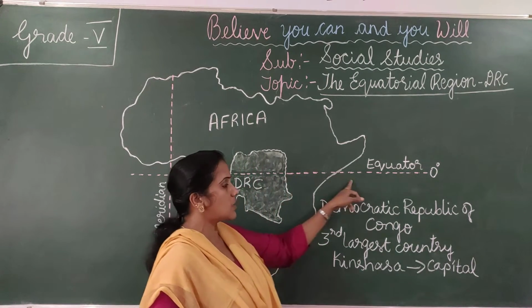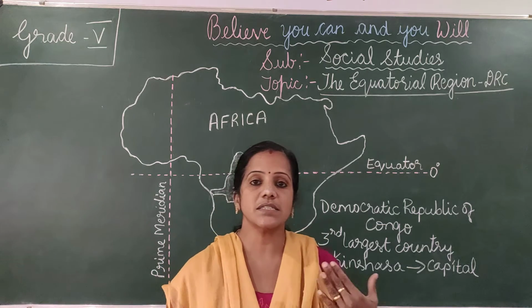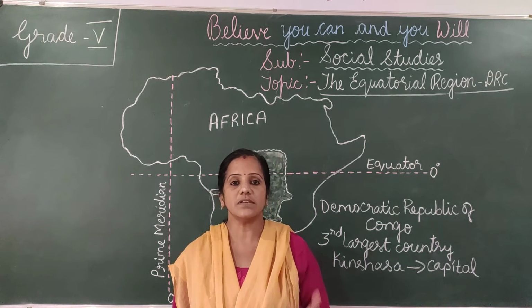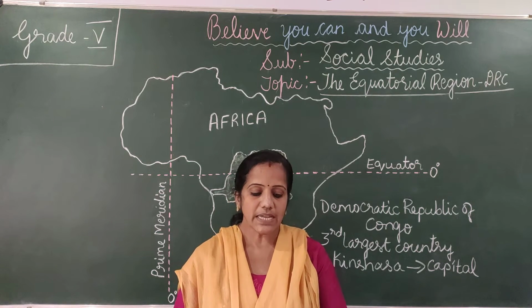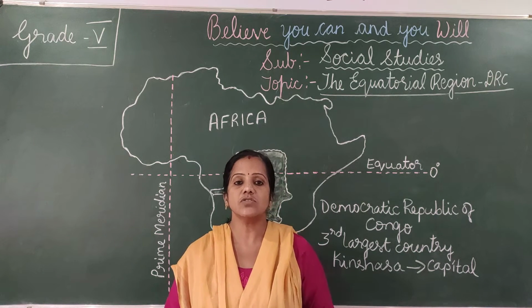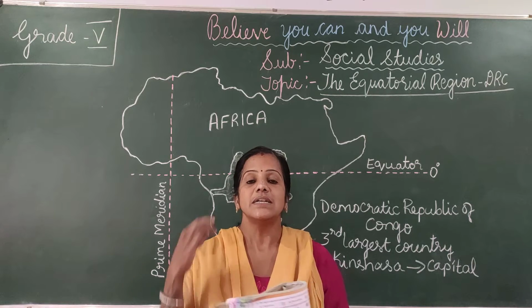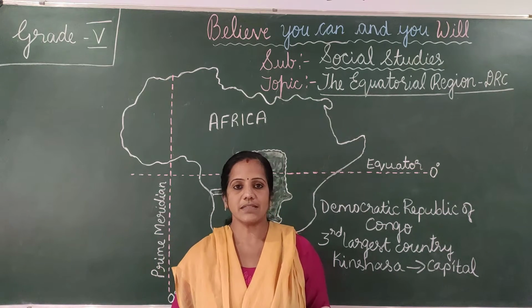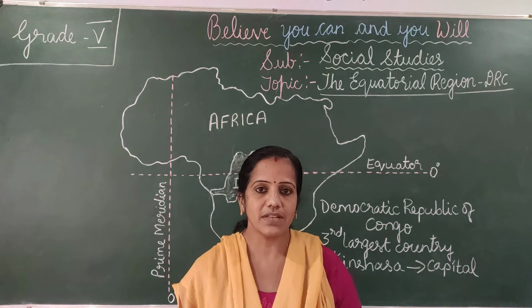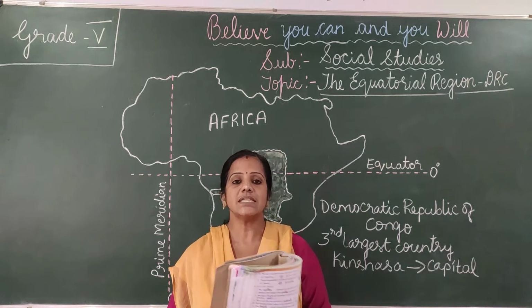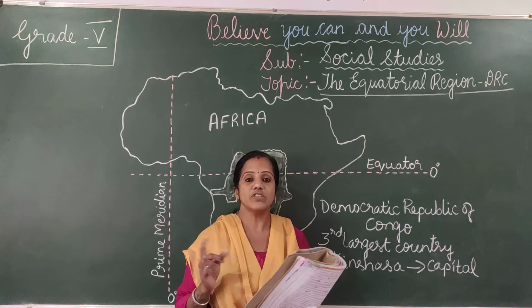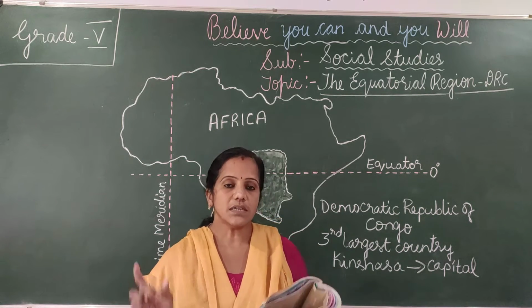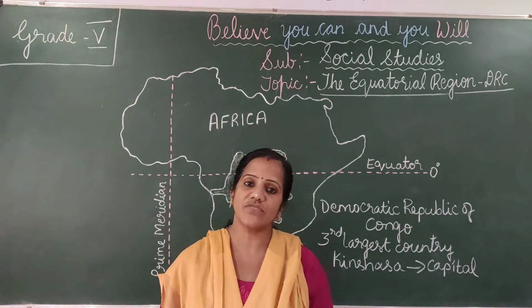You can find the equator latitude which passes through the middle of the earth. It goes round the earth. The equator divides the earth into two equal parts, the northern hemisphere and the southern hemisphere. The equator is the 0 degree latitude which goes around the middle of the earth.